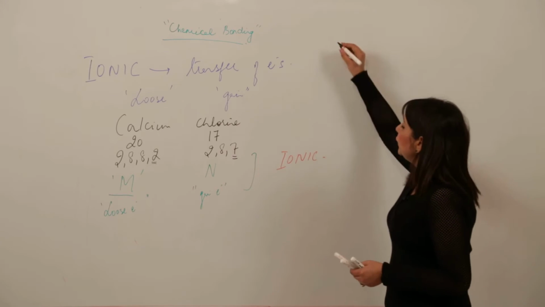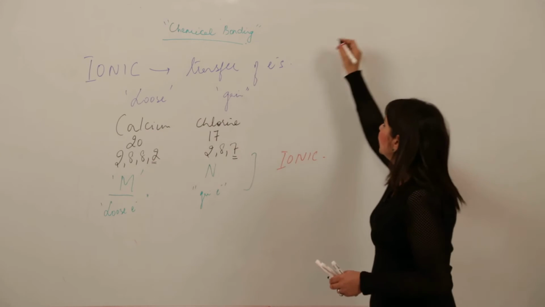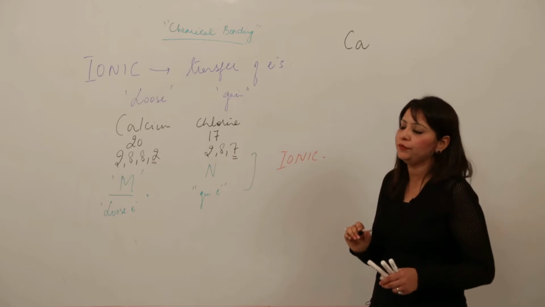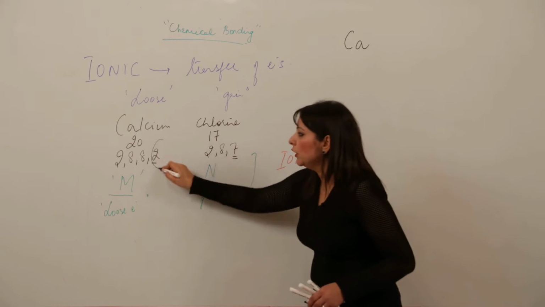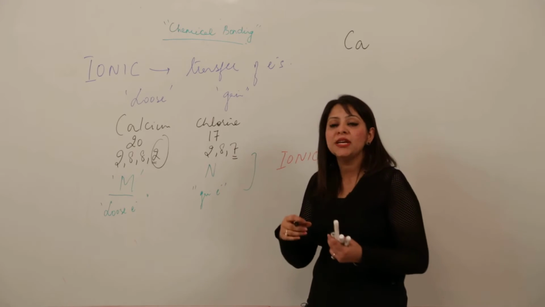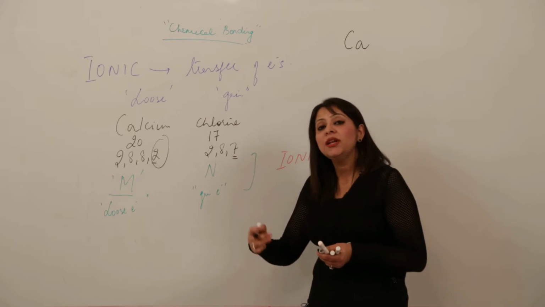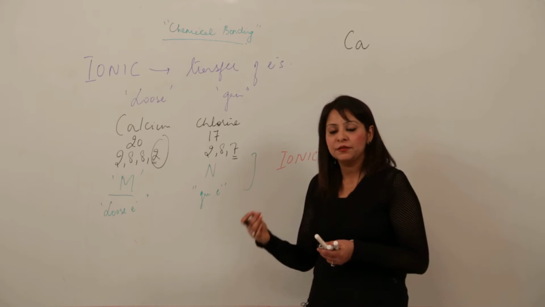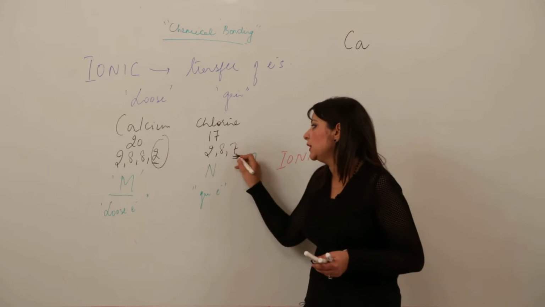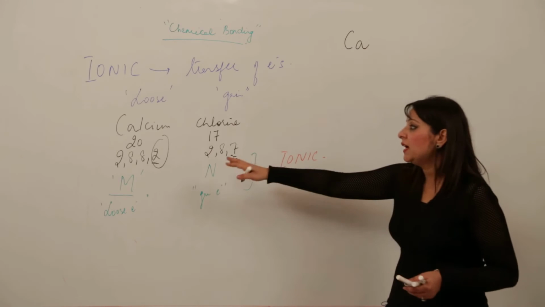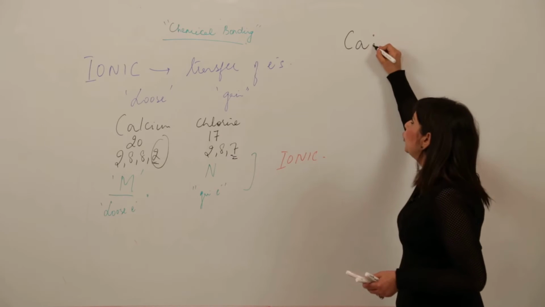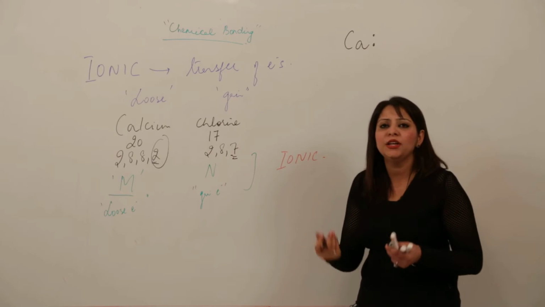See, start with the metal. The metal was calcium. We are starting with the metal. Write its symbol. Always use symbols while showing the bond formation. Now the valence electrons are 2, because whenever bond formation occurs, electron gaining or losing happens in the last shell. So only valence shell electrons are participating, not the inner ones, right? We show these valence electrons in the form of dots or stars, any symbol you can use for that.